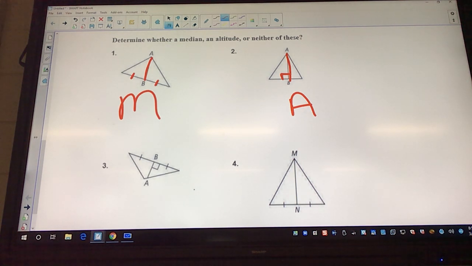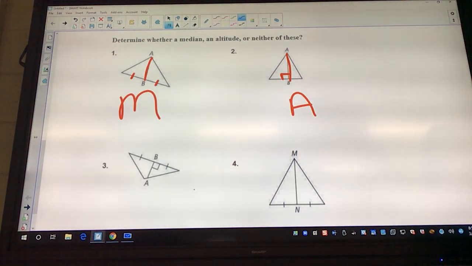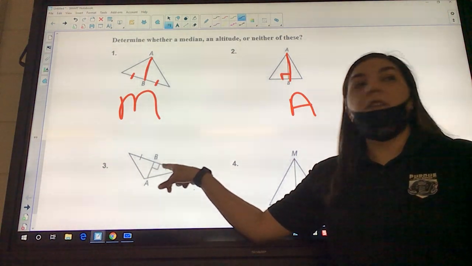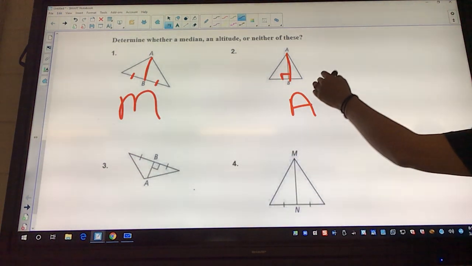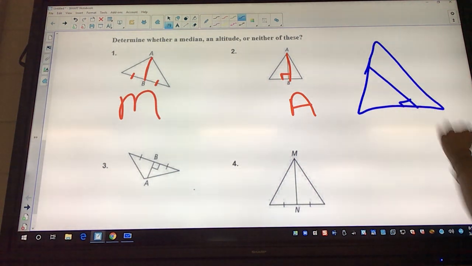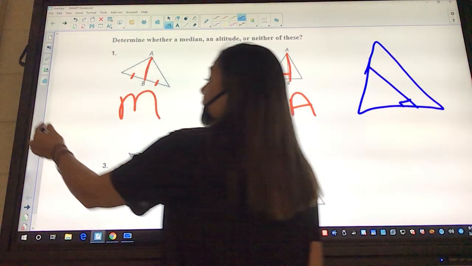Since it's not touching an endpoint or the corner, would it be neither? Which one? 3? It is making an altitude, but it's not touching the vertex, so it can't technically be one. See how it's off to the side? Yeah, that's right. Even if you didn't have the tick markers, it's got that right angle symbol, but it's not at the peak of the triangle. It's got to be at one of those points.